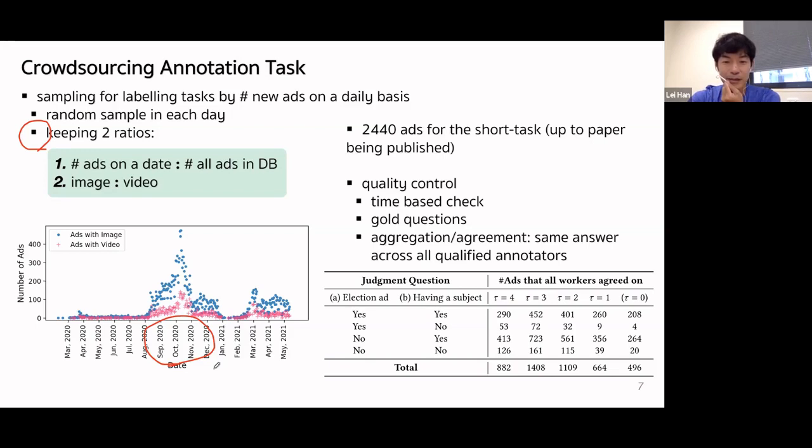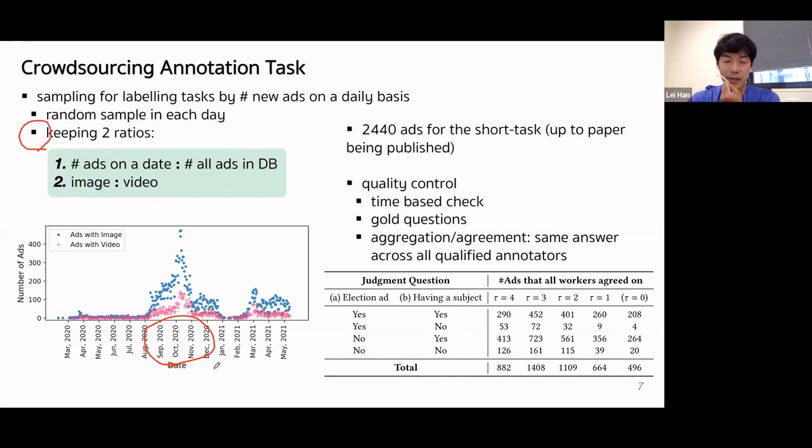So with this sampling strategy, we select 2,440 ads for our labeling task. As a quality control strategy, we embed a time-based check in the task, requiring workers to spend a certain amount of time on each ad.